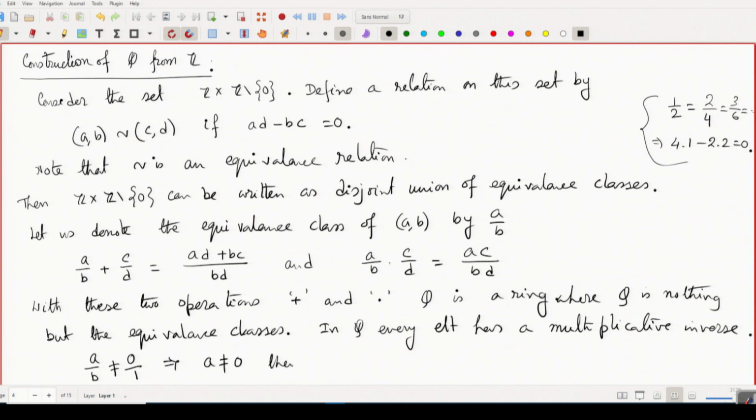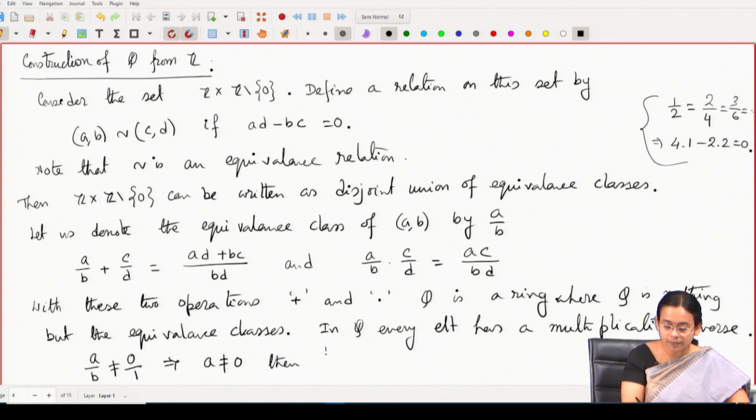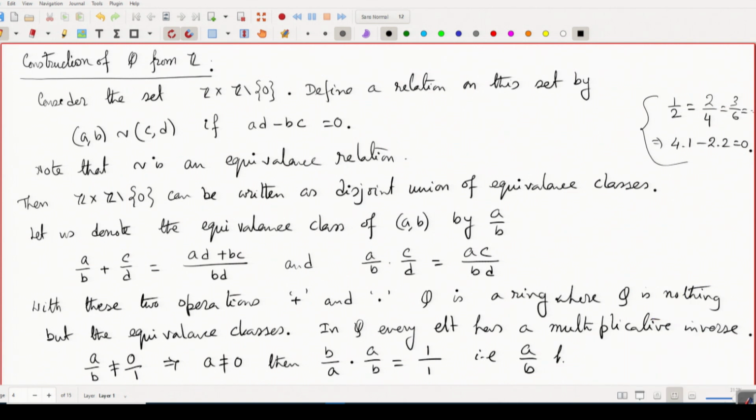Then I can consider the element B by A, because A is non-zero, and B by A into A by B is nothing but 1 by 1. That means A by B has a multiplicative inverse, which is B by A. So, every non-zero element in Q has a multiplicative inverse, therefore, Q is a field.